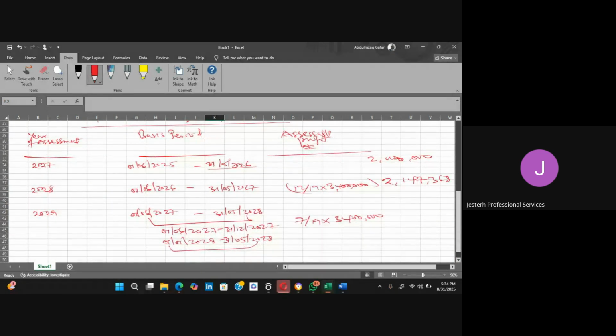Then we now have 5 over 12 times 1.4. So what is our profit for this one? 7 divided by 19 by 3.4, let us do it one after the other, we cannot combine. That will give you 1,252,632. Then this one will give us 583,333.